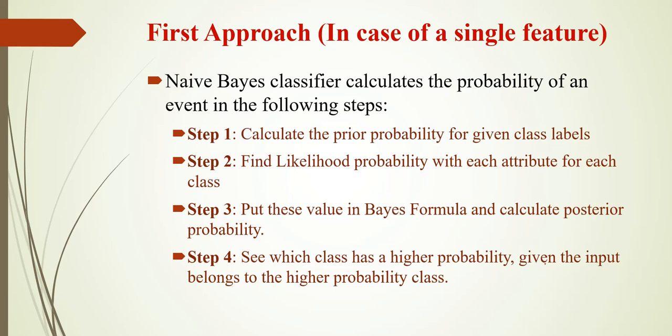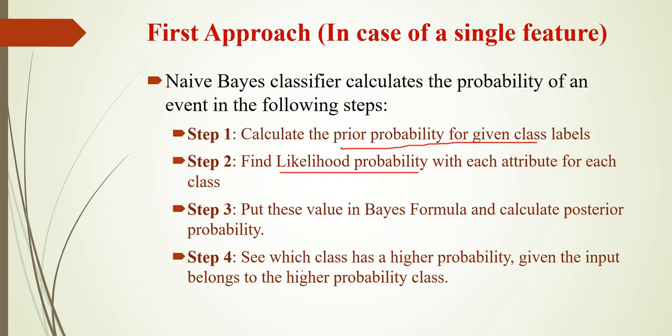Before applying the formula, the first step is to calculate the prior probability for the given class labels. Next, we find the likelihood probability of each attribute for each class. Then we put these values in the Bayes formula and calculate the posterior probability.